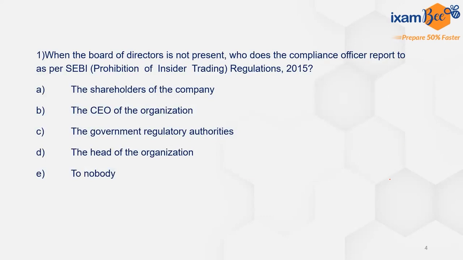So in the definition part, let's have a discussion, a little bit of understanding. Who is a compliance officer, and when the board of directors is not present, then who will the compliance officer report to? Even if you don't know, just give it a guess. The answer is D, head of the organization. Compliance officer will report to the head of the organization.